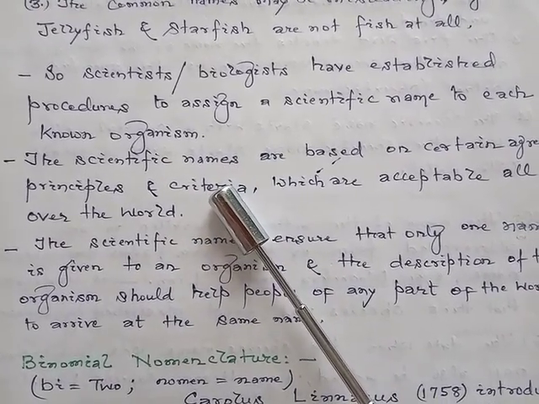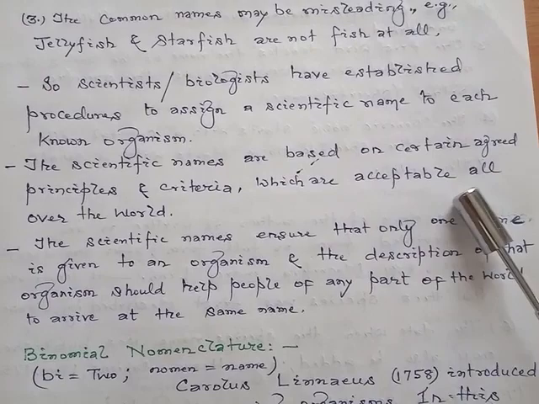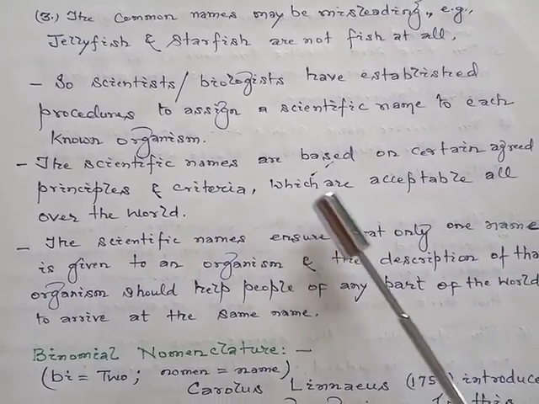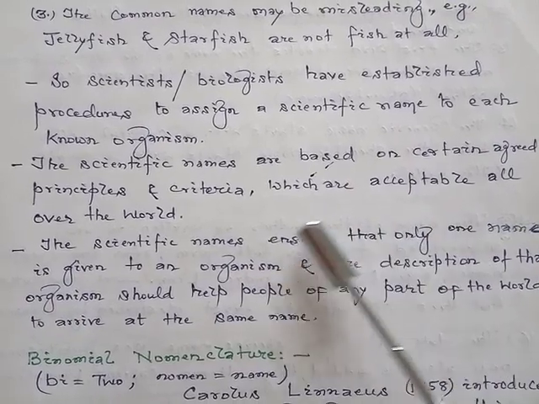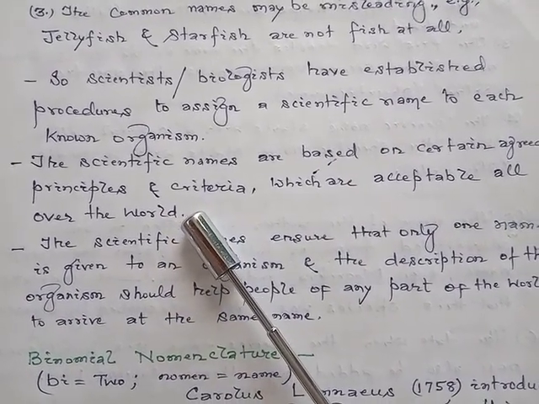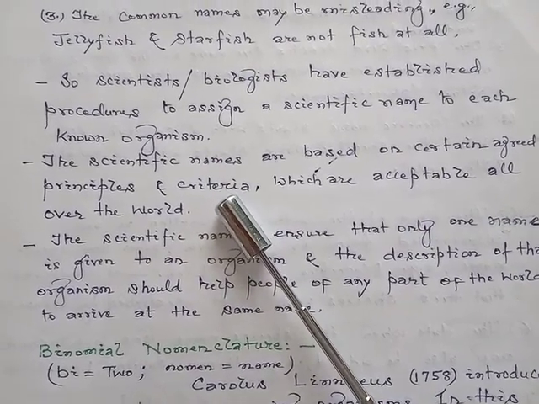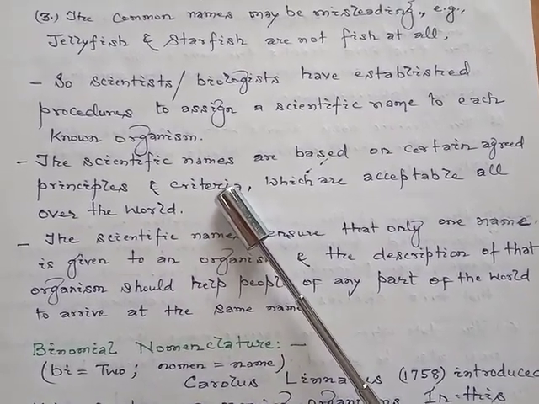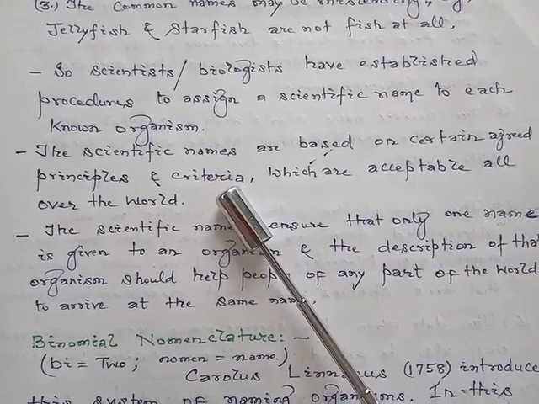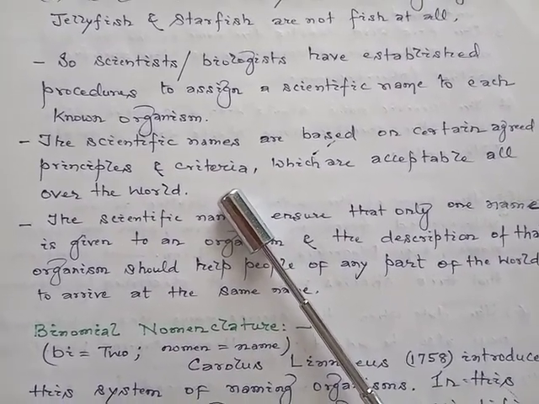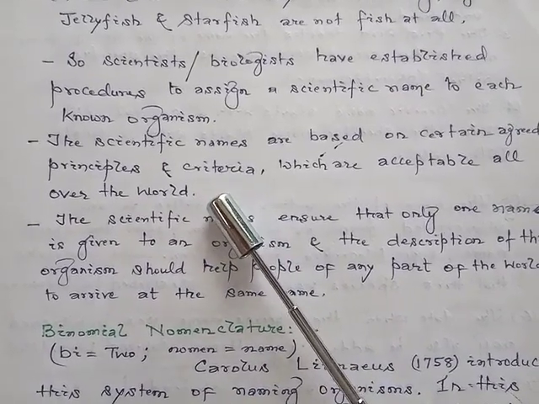The scientific names are based on certain agreed principles and criteria which are acceptable all over the world.